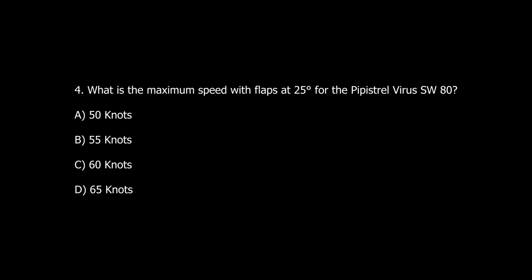Question number 4. What is the maximum speed with flaps at 25 degrees for the Pipistrel Virus SW-80? A. 50 knots. B. 55 knots. C. 60 knots. D. 65 knots.